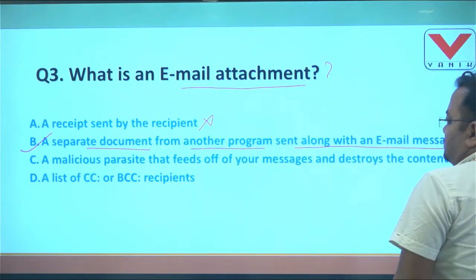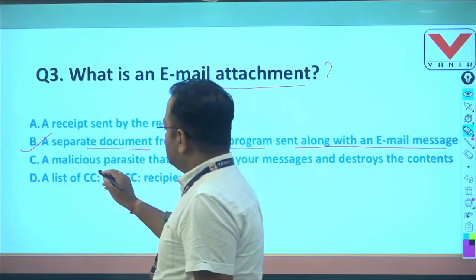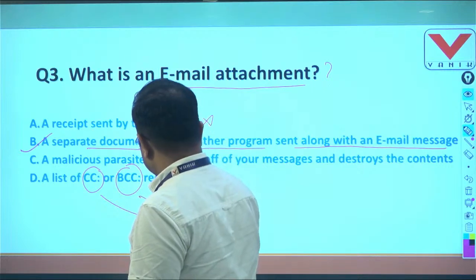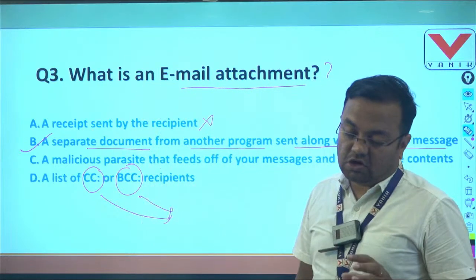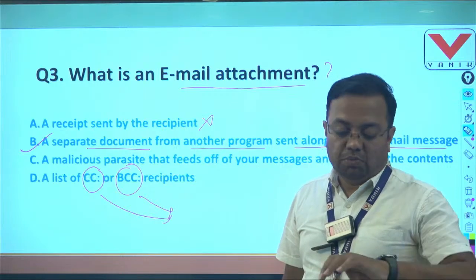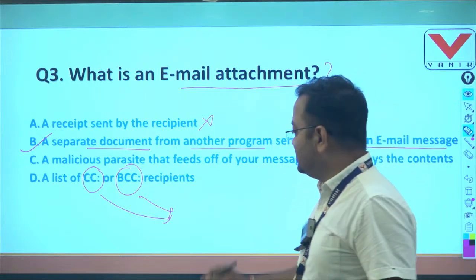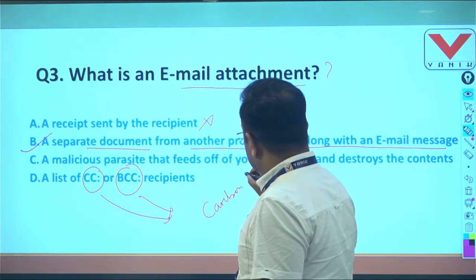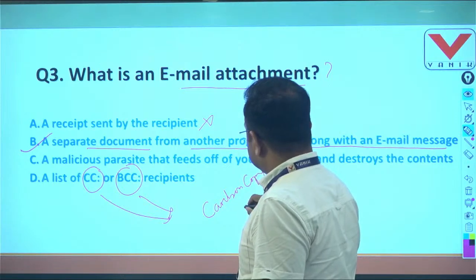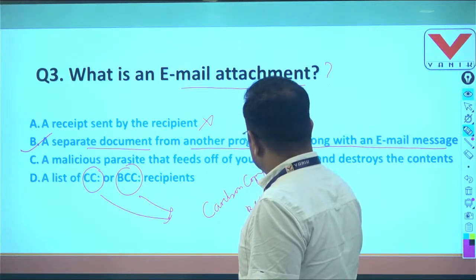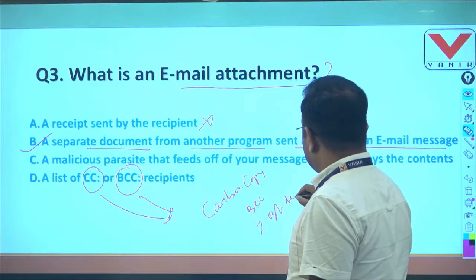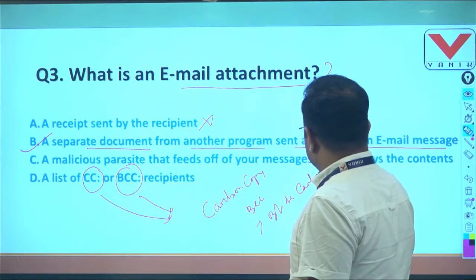In option D, there are two terms, one is CC, another is BCC. Both are very popular for their full forms. Do not confuse CC and BCC, because both are secondary receivers. CC stands for carbon copy, whereas BCC stands for blind carbon copy.